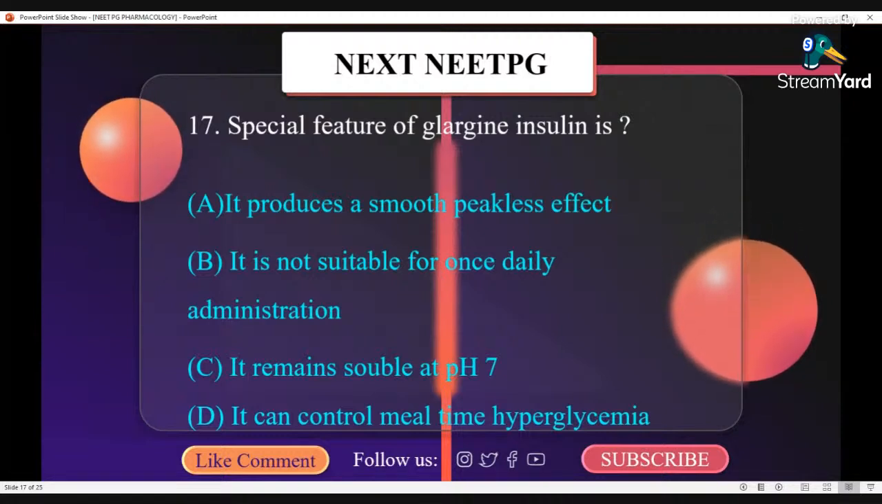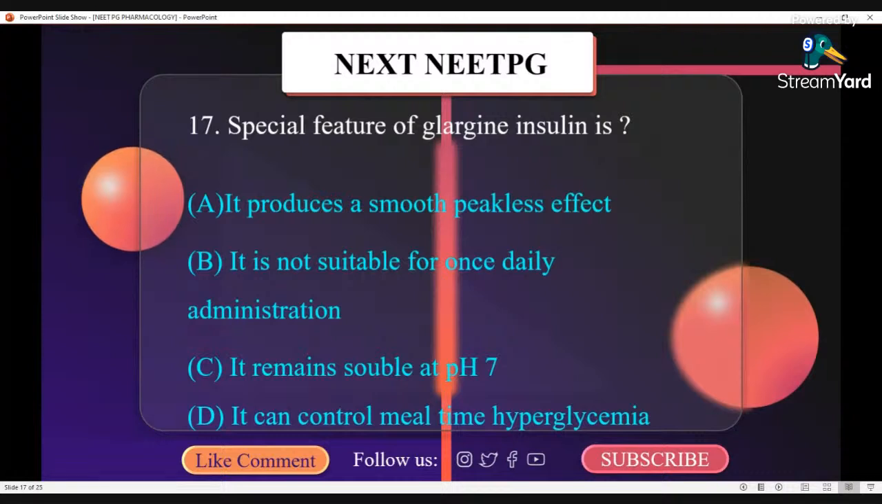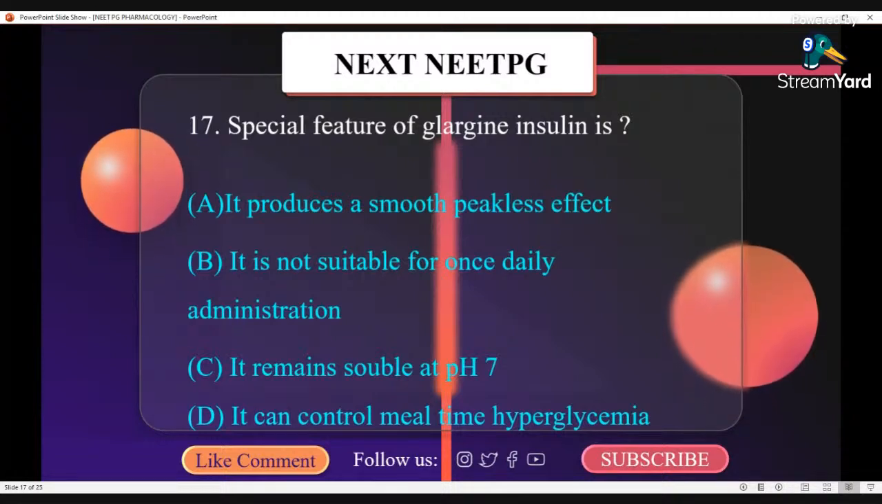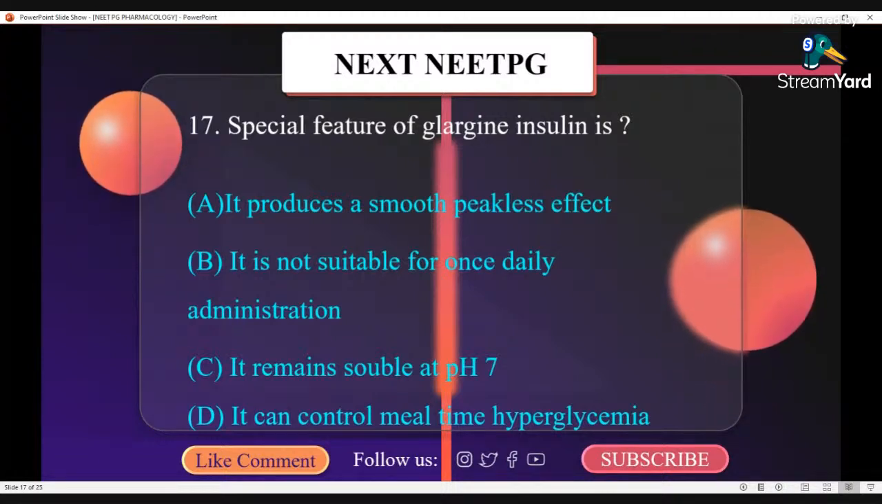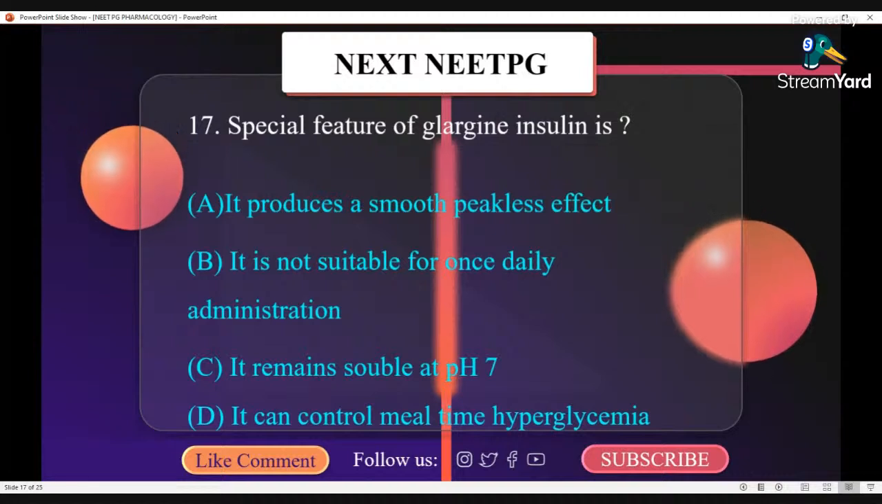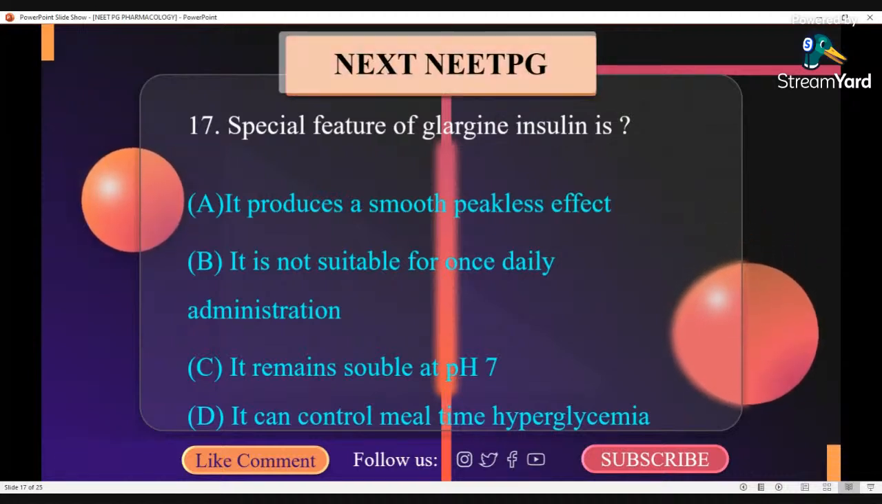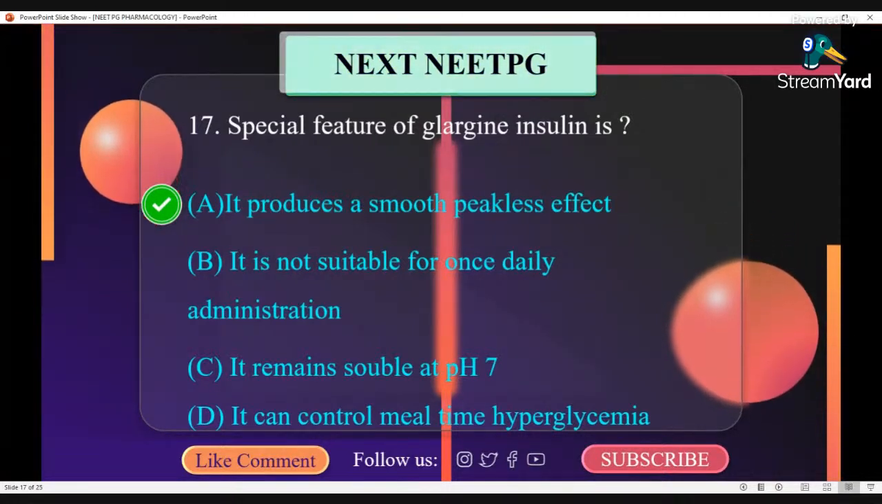It is suitable for only once daily administration. Low incidence of nighttime hypoglycemia. It does not control mealtime hyperglycemia. So the correct answer here is A. It produces a smooth, peakless effect.